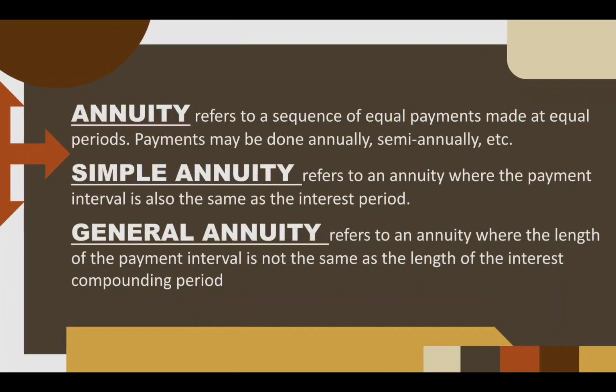Let's have a recall. When you say annuity, it refers to a sequence of equal payments made at equal periods of time. In simple annuity, the payment interval is the same as the interest period. If you make payments every month, the interest will also be monthly. In general annuity, the payment interval is different from the interest period. Say you make payments every quarter, and the interest of your money is generated annually. That's general annuity.